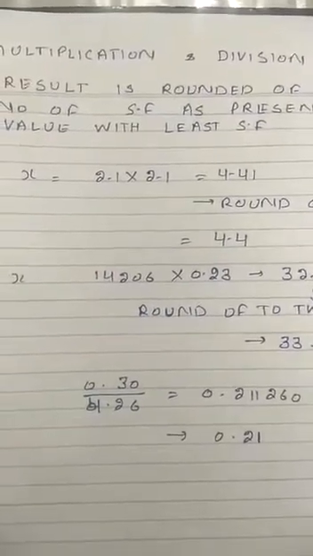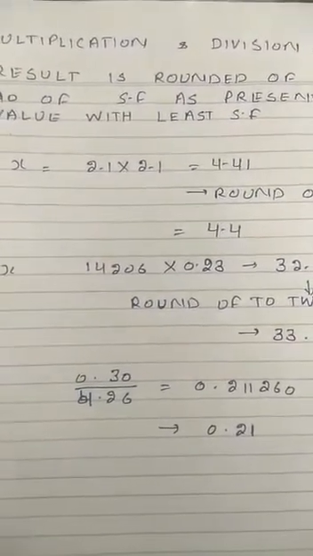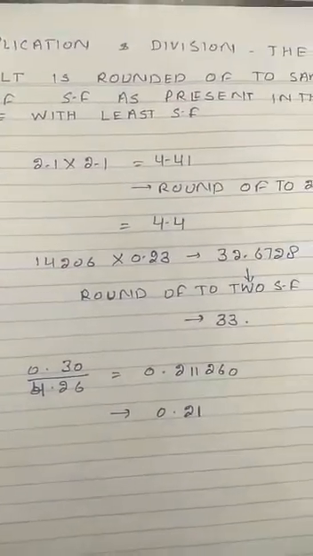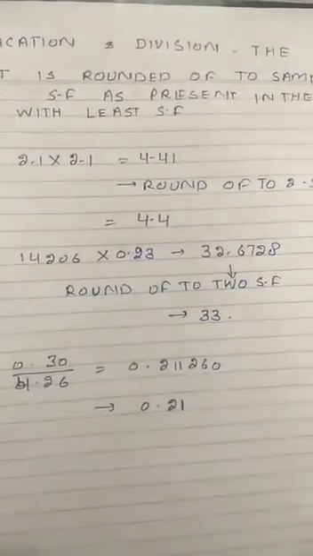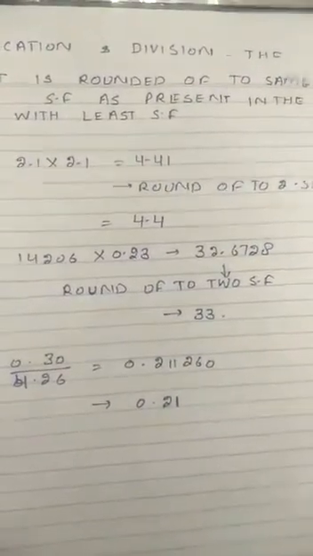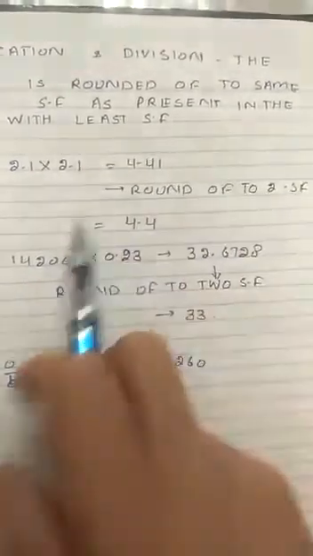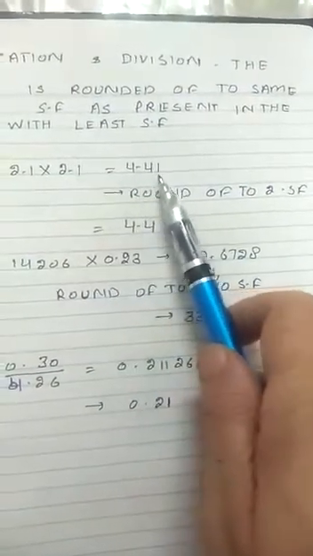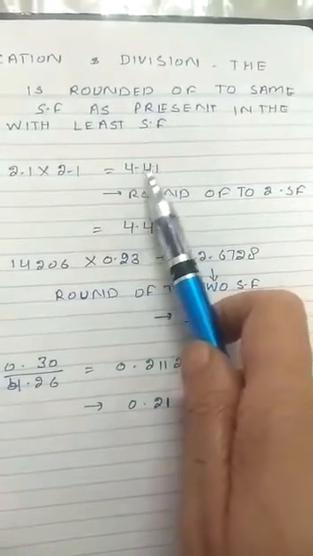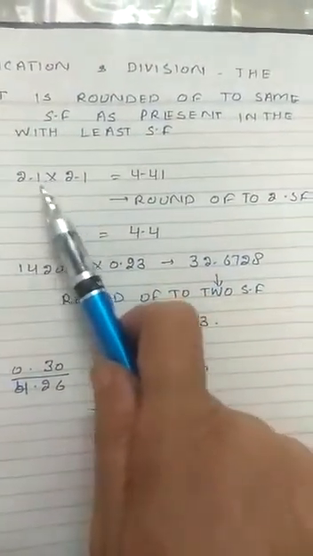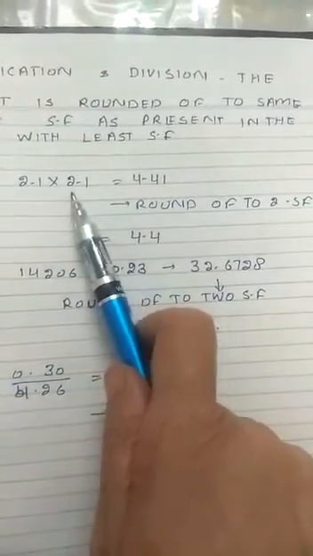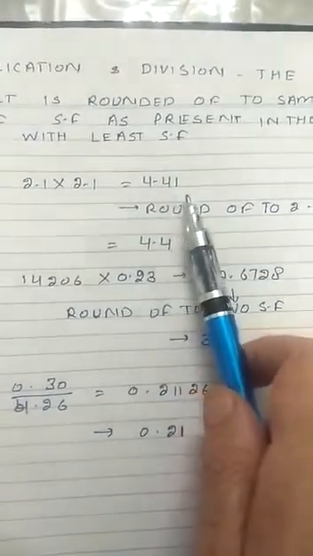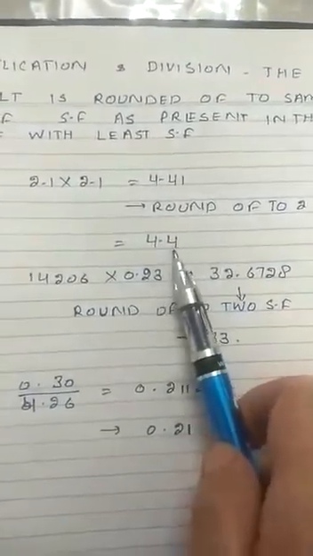Now there are certain rules for multiplication and division. The rules are different here, that in the result there must be as many significant figures as there are in the measured value with the minimum significant figures. For example, we have to multiply 2.1 into 2.1. The result will be 4.41. But in that case, in the measurements, both are having two significant figures. So our result should also have 2 significant figures. Means after rounding off, it will become 4.4.